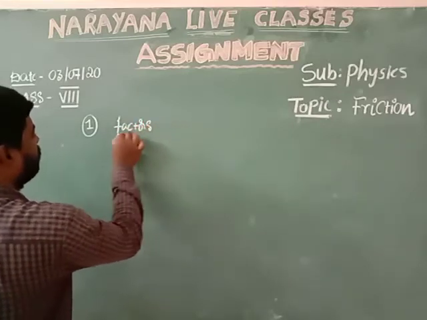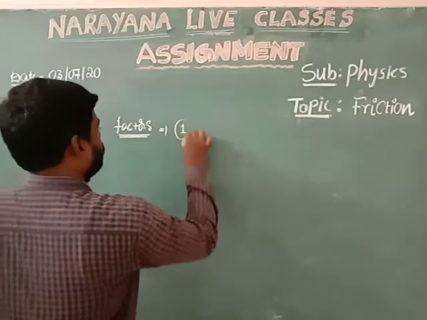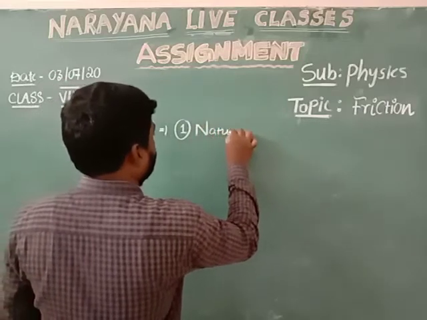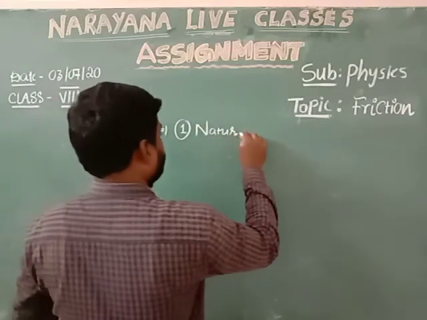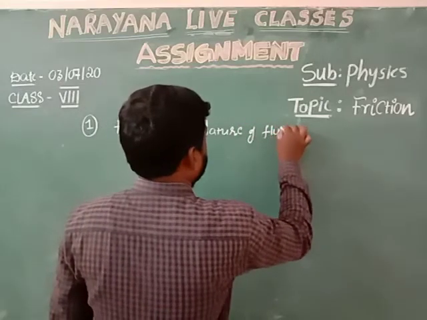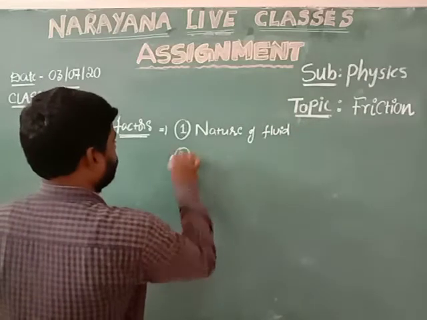First factor, nature of the fluid, what kind of fluid we consider in a given case. Nature of the fluid affects the fluid friction exerted by it.